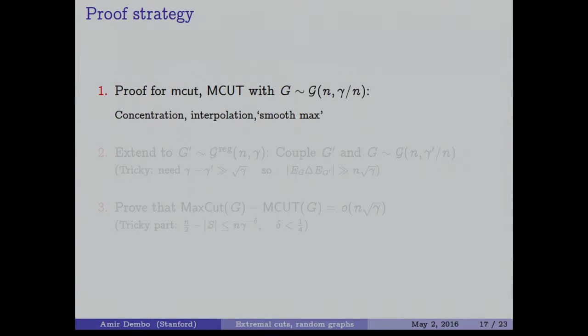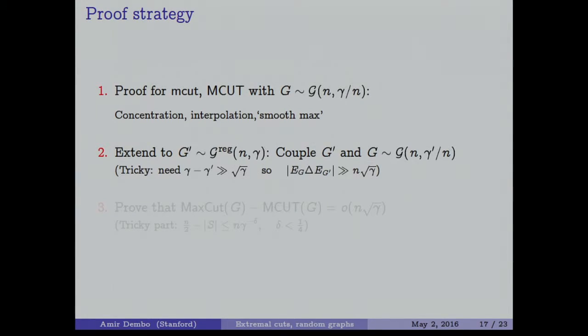Okay, so let me use the last 10 minutes to talk about the proof strategy. What is the proof strategy? So first you prove it for min bisection and max bisection in the graph which is independent. You give yourself two advantages. One, the size of the cut is fixed. Two, which is even better, the graph consists of a lot of independent things. So first you are going to solve this, and solving this breaks into three steps: concentration, interpolation, and a smooth maximization. Step number two, you extend from the Erdos-Renyi graph to the regular graph.